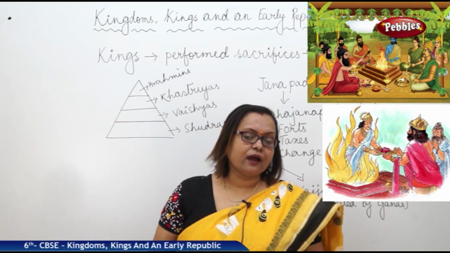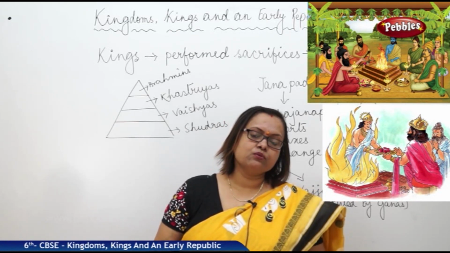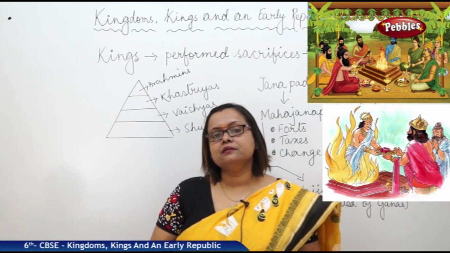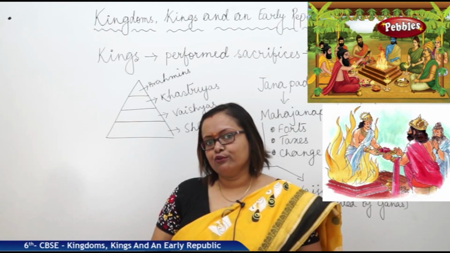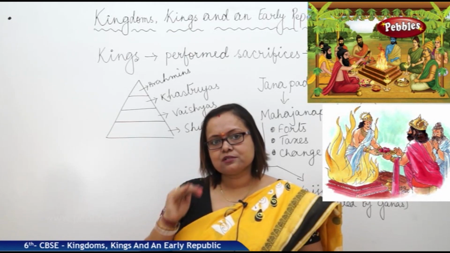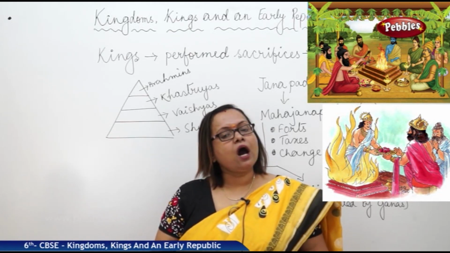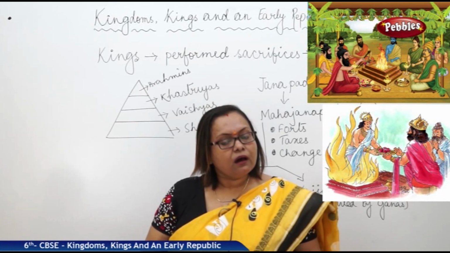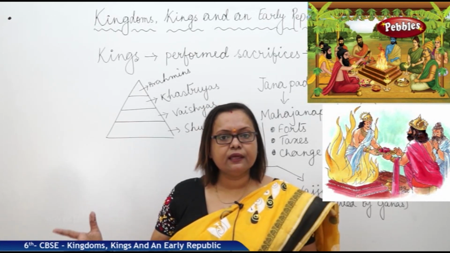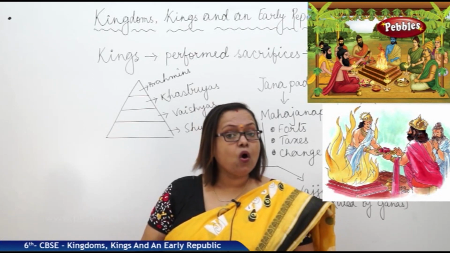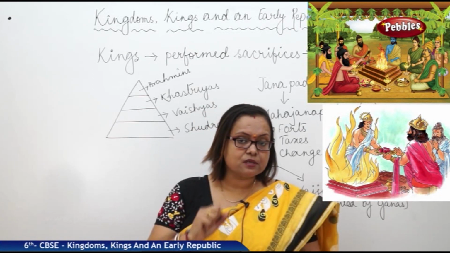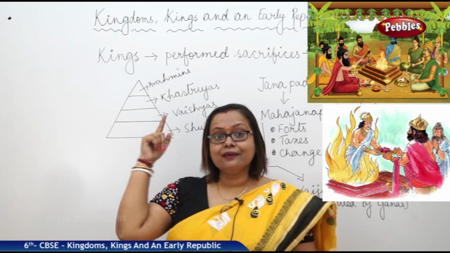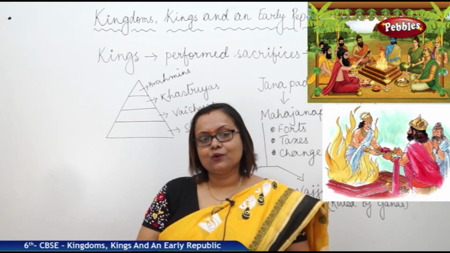At that point of time, power was mostly determined by the land they occupied and the animals they had under their control. So the kings started spreading their territory. How would they spread it? Either they needed to fight other rulers, defeat them and capture their territory, or they chose some other way suggested by the Brahmins, the thinking class of the society.